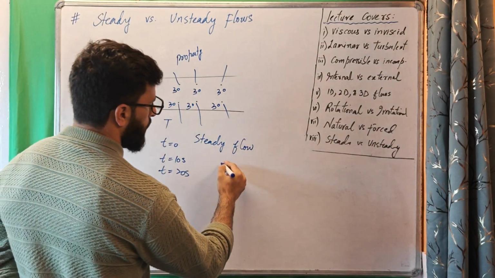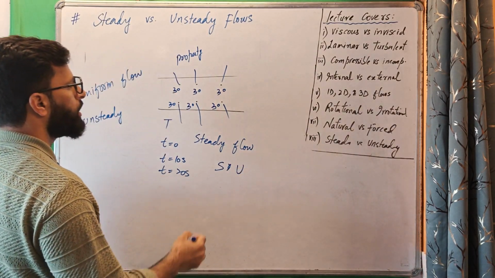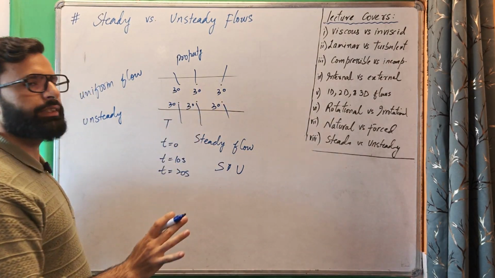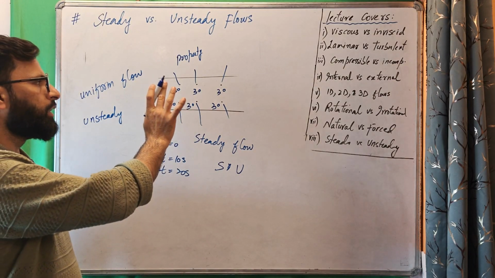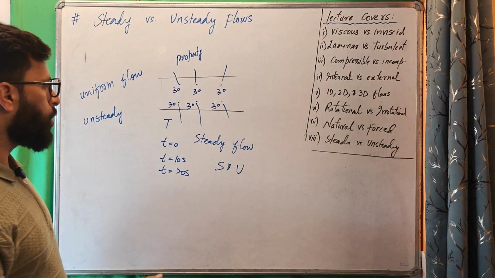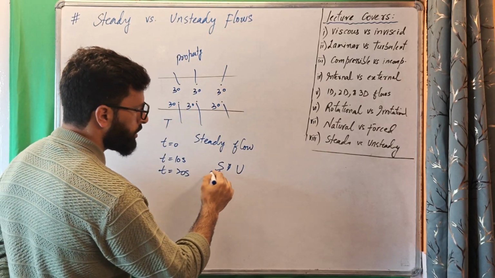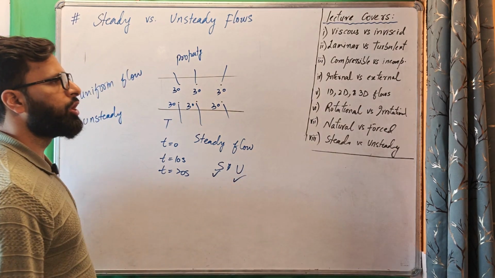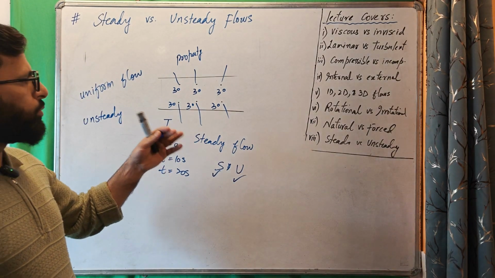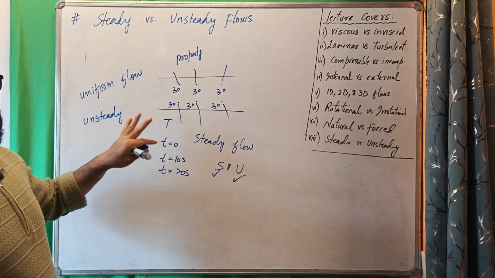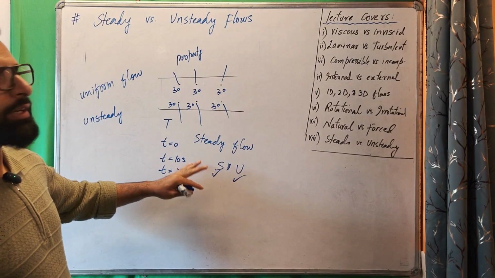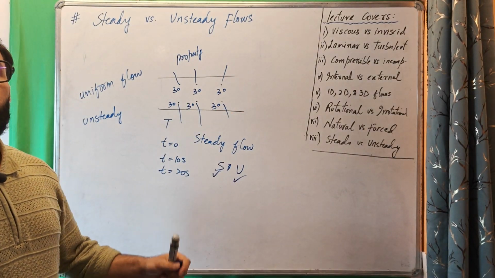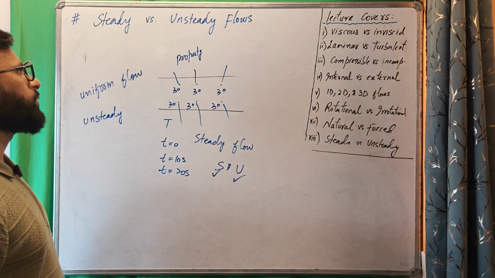Now a special case: a flow may be steady as well as uniform. Suppose initially the values were 30, 30, 30 everywhere. After 10 seconds, again 30, 30, 30 everywhere. After another time, again 30, 30, 30 everywhere. So the property is not changing with time, so it is steady. The properties are not changing from location to location as well, so uniform. That will be the most simple case, when a fluid flow is such that the properties do not change with time and do not change from location to location. We call it uniform flow as well as steady flow.